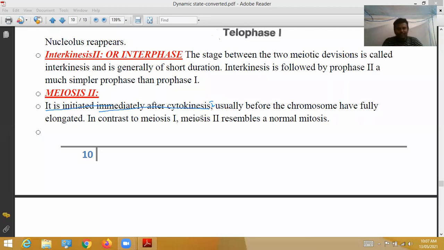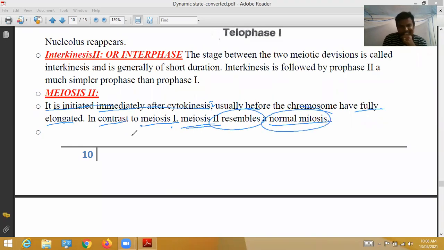Immediately, meiosis 2 division starts, usually before the chromosomes have fully elongated. In contrast to meiosis 1, meiosis 2 resembles a normal mitosis. That I said here. In contrast means in opposite to meiosis 1, meiosis 2 resembles a normal